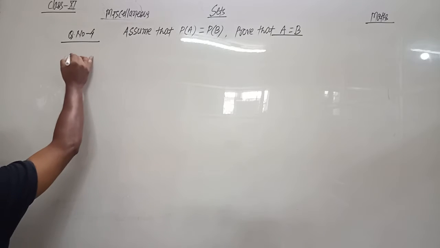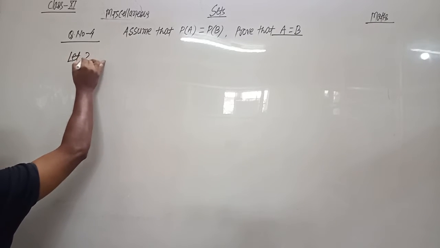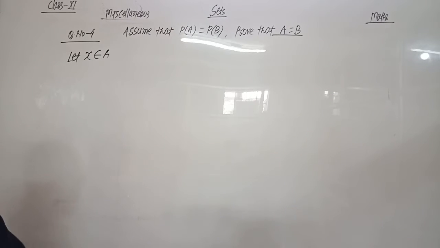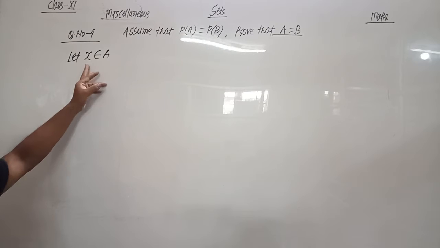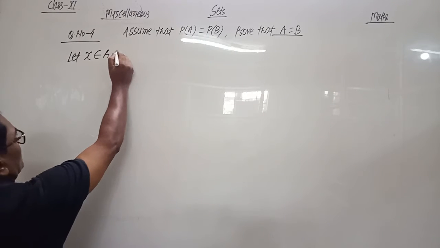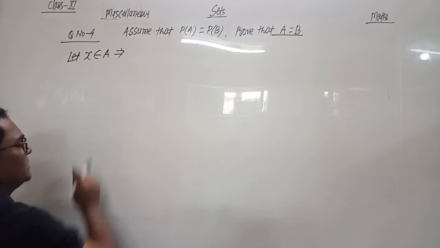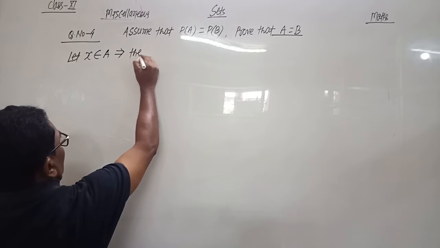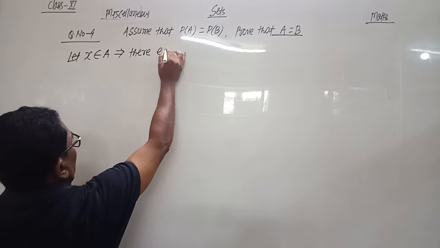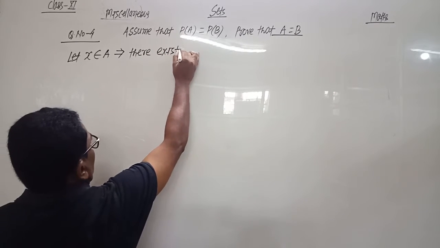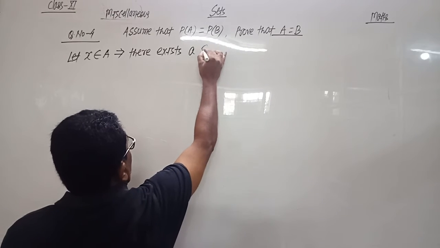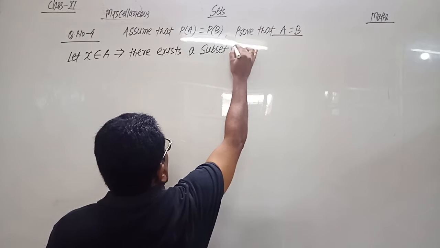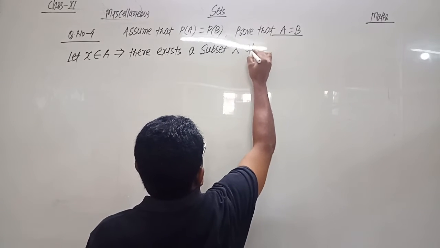So let x belong to A. x is the element and A is the set. x is the element of the set. So x belongs to A implies there exists a subset capital X of A.